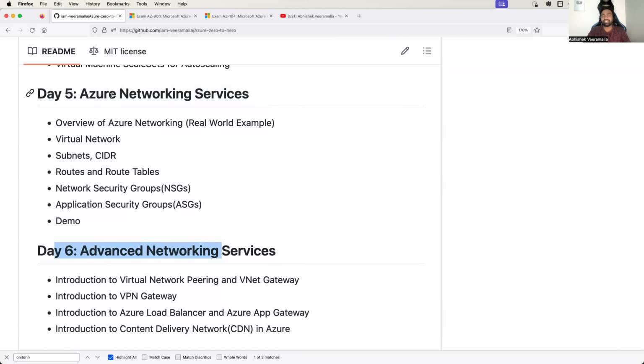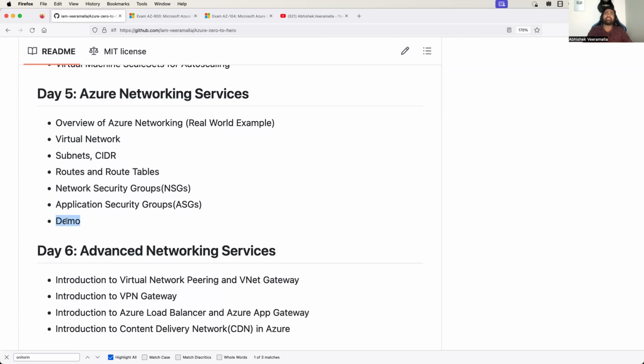As part of the basic networking services, we will try to understand from a real-world point of view what a virtual network in Azure is, what subnets are, what a CIDR block range is. We'll try to understand routes, route tables, what a network security group and application security group are, and we will do a demo.